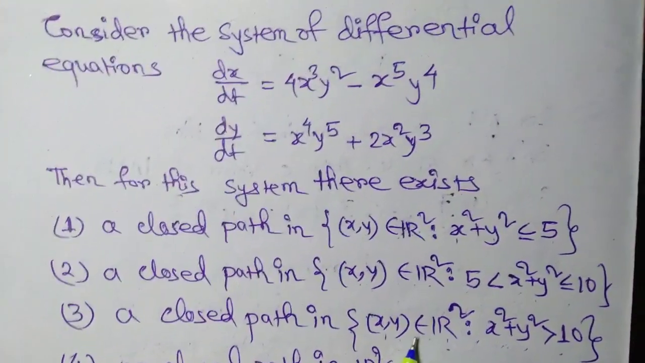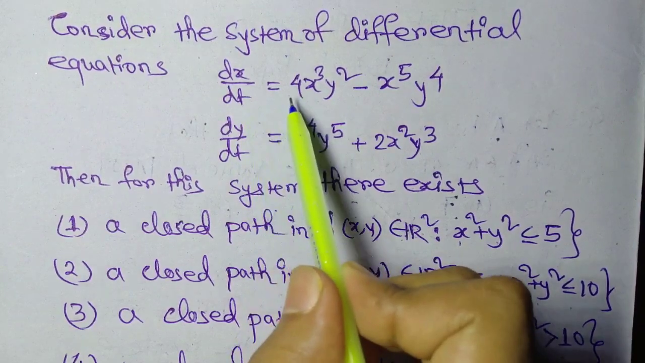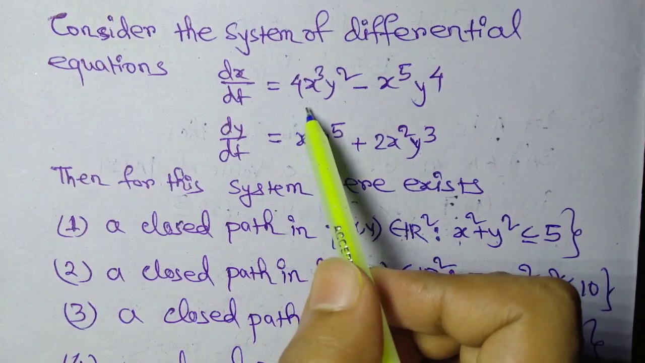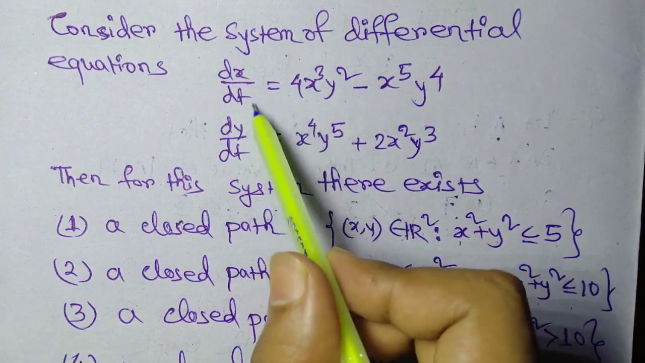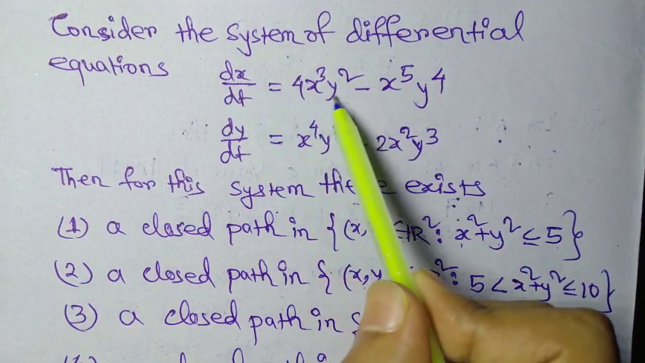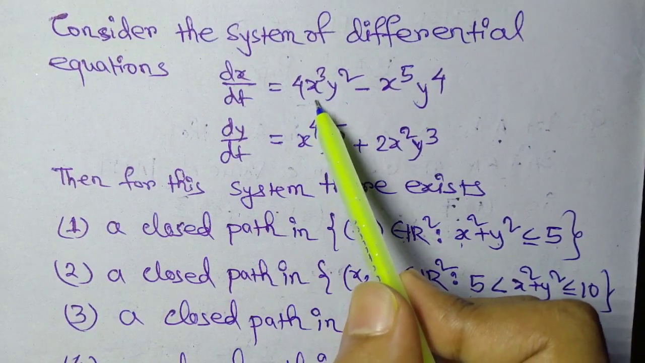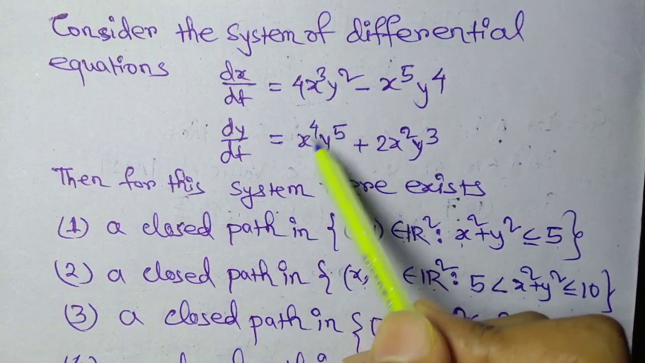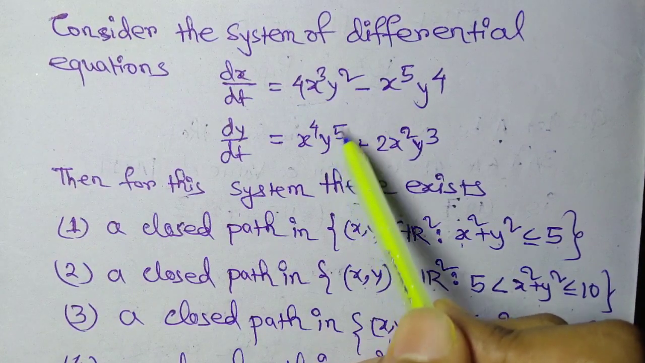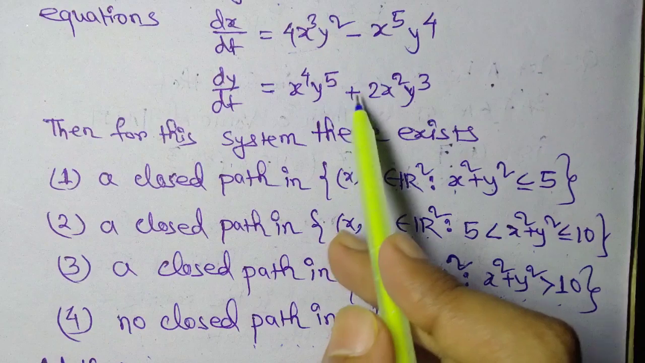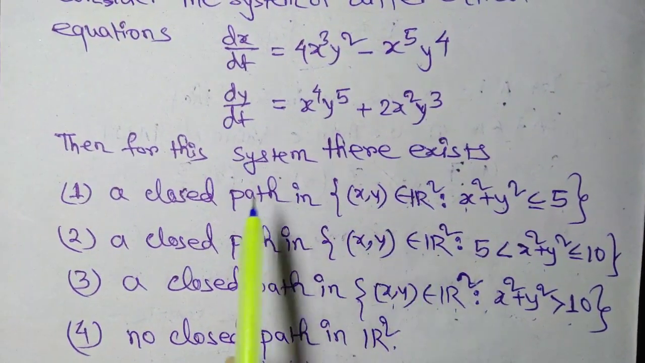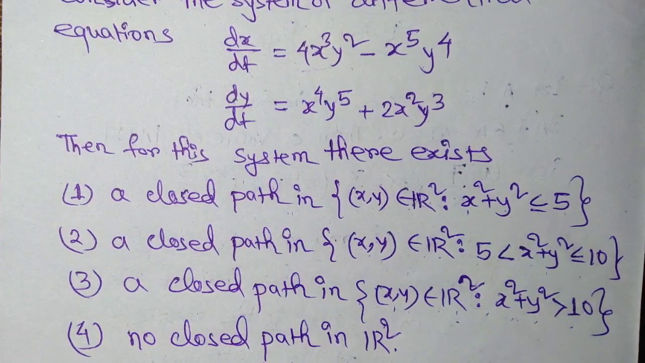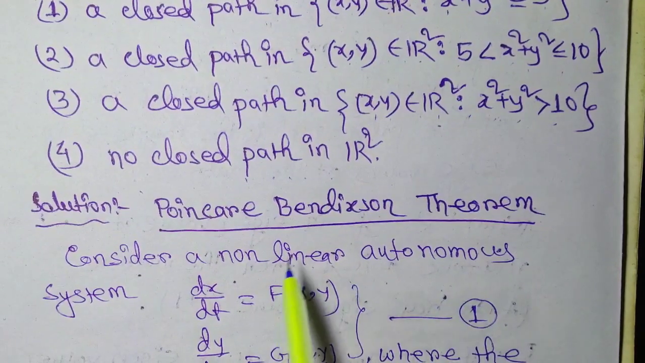Okay, so given the system of non-linear differential equations, observe from the given differential equations that the right hand side is free from the independent variable t. So these differential equations are called autonomous differential equations. And for this type of differential equation, the existence of closed path can be concluded by the Poincare-Bendixson theorem.